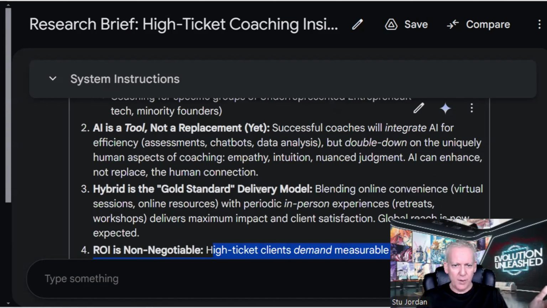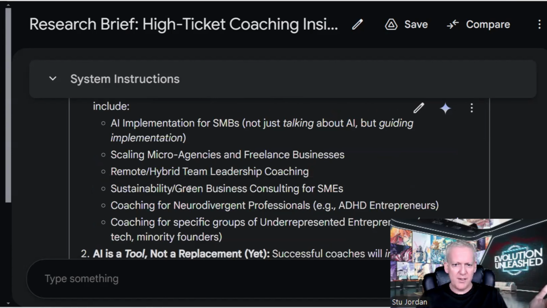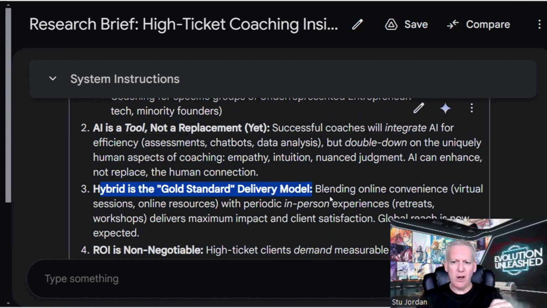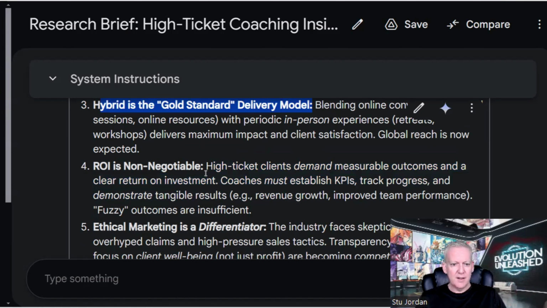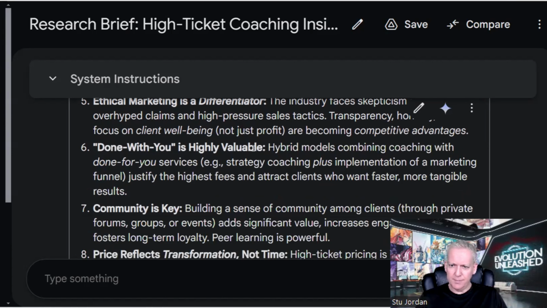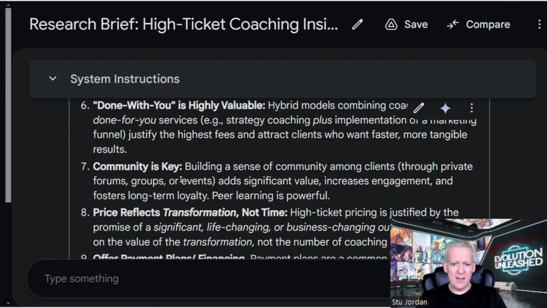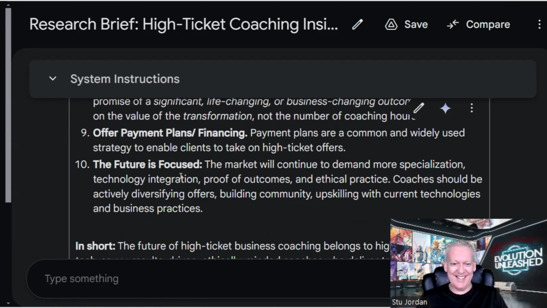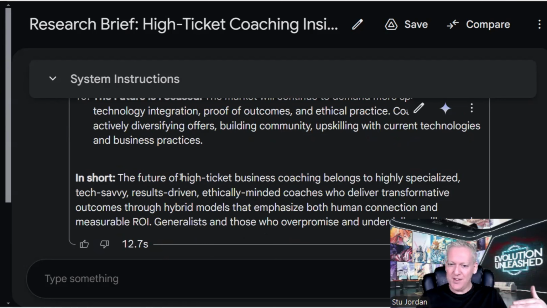So look, what do we got? Key learning. So hybrid is the gold standard. So blending online convenience, virtual sessions, online resources with periodic in-person experiences, retreats, workshops, delivers maximum impact. Global reach is now expected. Done with you is highly valuable. Community is key. So a lot of this may seem common sense, but you don't see a lot of common sense in the high-ticket coaching industry. Okay, so that was interesting. So that just gave us those.